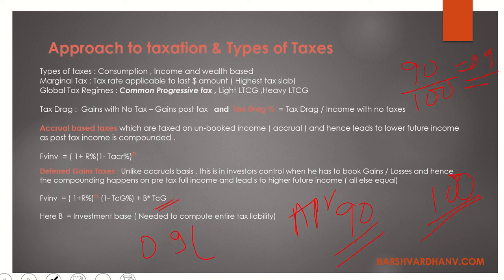tax on capital gain, say 10%. Let's say 10% for now. That needs to get added back to the total future value. Now there is a reason for it, right? You had invested at 90 rupees. Right now the principal amount is 100 rupees. Now you are already being taxed over here on the return, right?